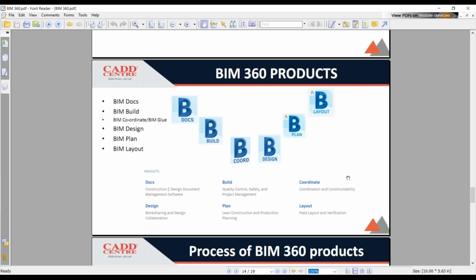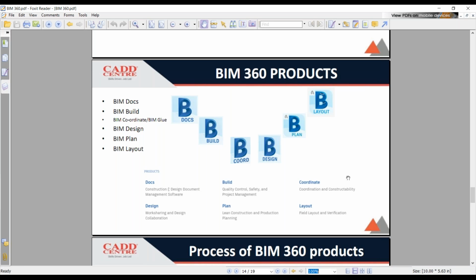So when it goes to coordination, the BIM coordinate, or the other term in the latest version of BIM 360, it is called Glue. There we can go for the clash detections also. I have just shown you a small picture of the clashes. Whenever you go for the clashes, all these clashes can be rectified in the BIM 360 product coordinate. And that is what this product is used for.